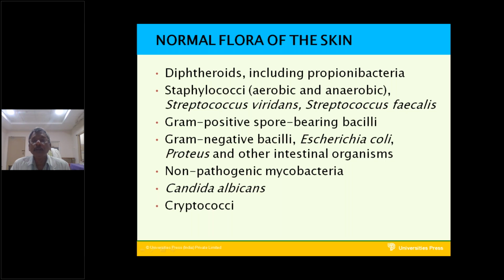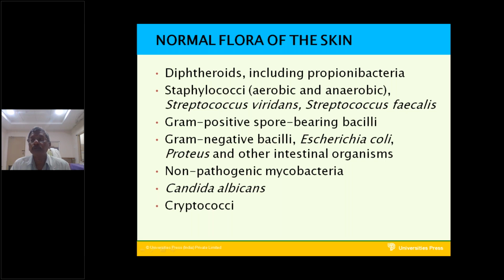Similarly, Proteus present on the skin is normal, and other intestinal organisms present on the skin are normal. Any intestinal organism present on the skin won't cause any disease to the skin. They are normal to the skin, but they may cause disease to other organs. That is why the heading is normal flora of the skin.